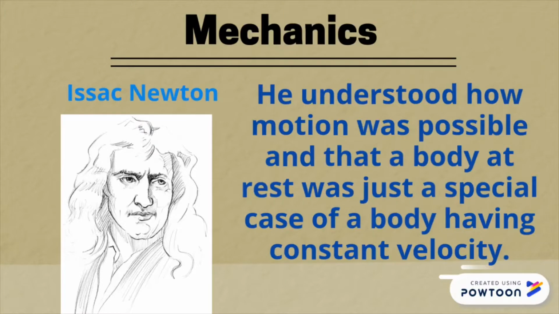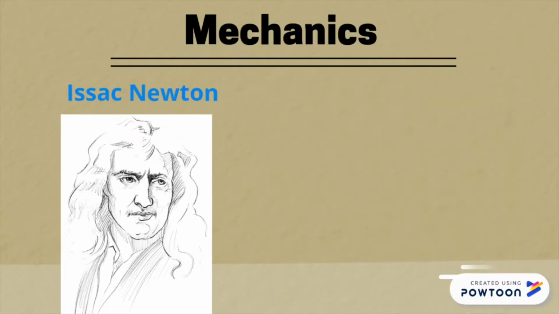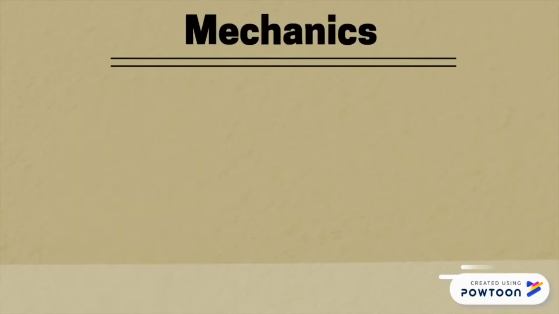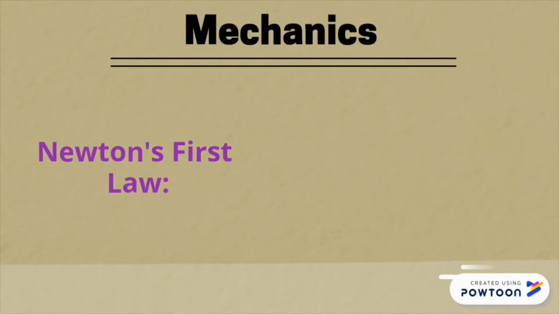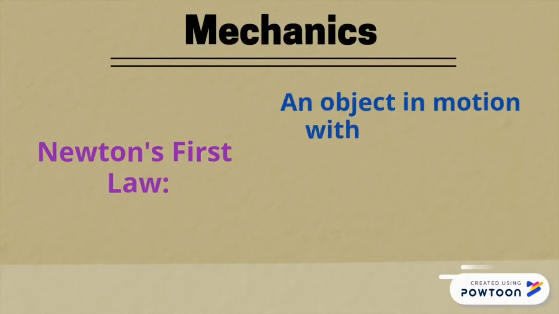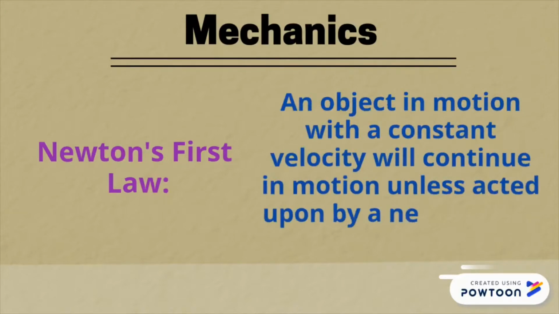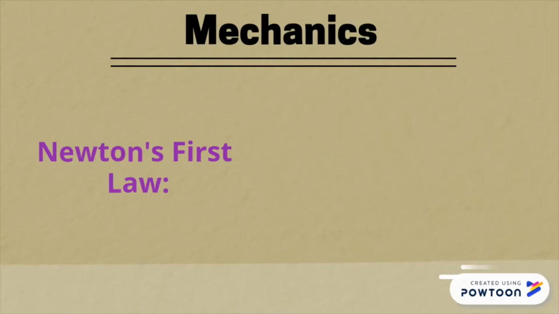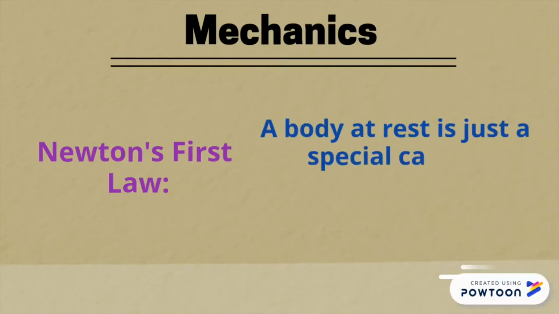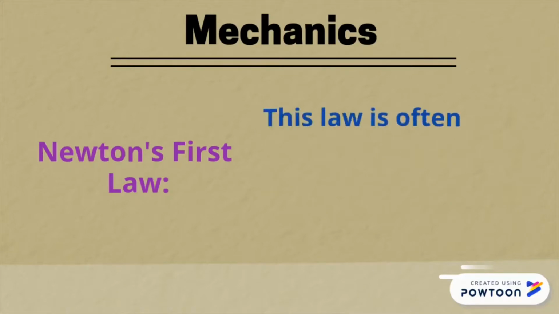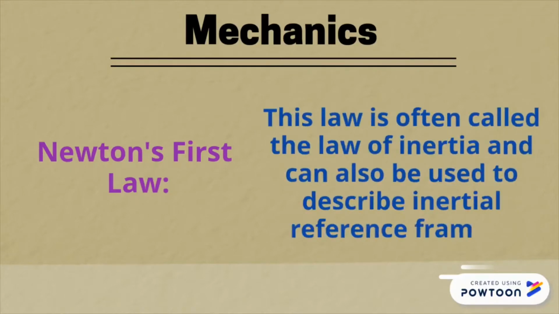Newton's ideas were stated in the 3 laws that bear his name today. Newton's first law: an object in motion with a constant velocity will continue in motion unless acted upon by a net external force. A body at rest is just a special case of Newton's first law with zero velocity. This law is often called the law of inertia and can also be used to describe inertial reference frames.